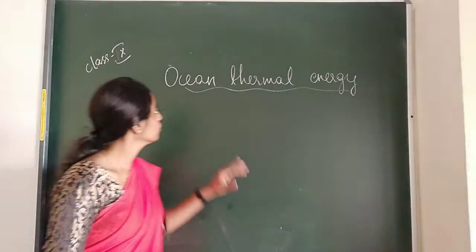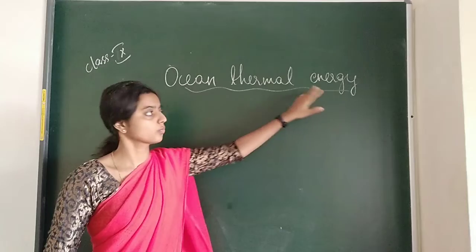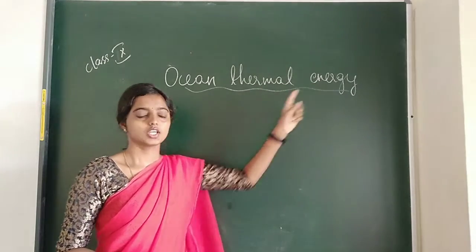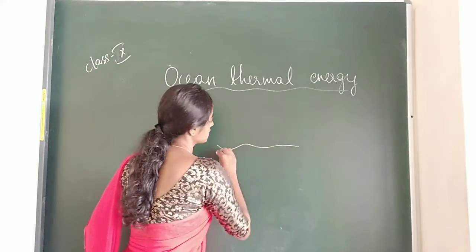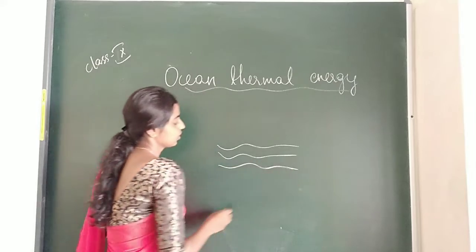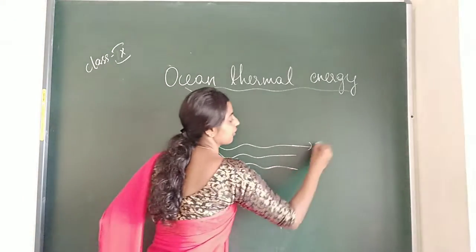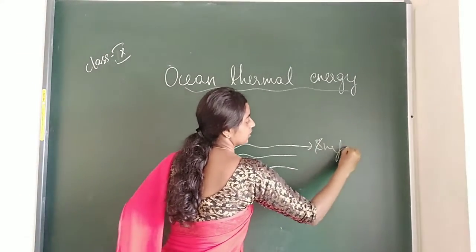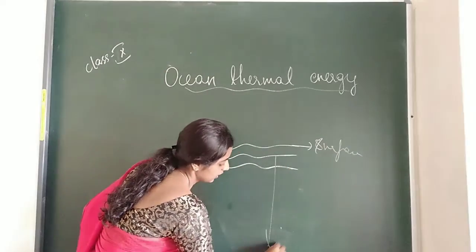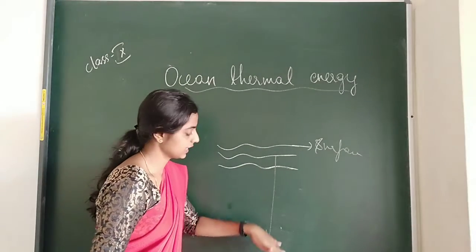So next here we have ocean thermal energy. We already know the concept of thermal energy. Imagine we have a sea or ocean, and this is the surface, and imagine we have depth inside also.